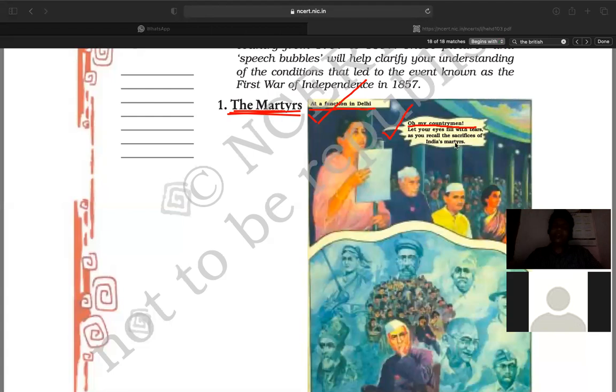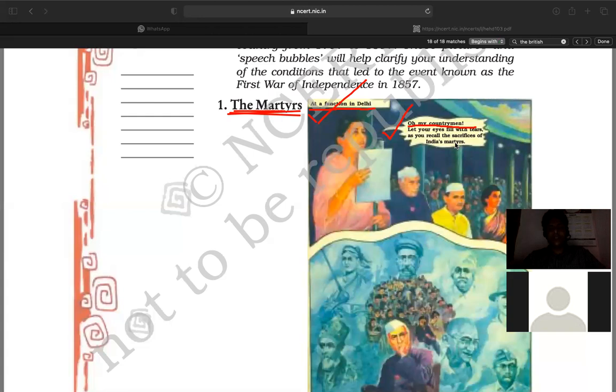This gives us the knowledge that the scene represents a function, and that function took place in Delhi,